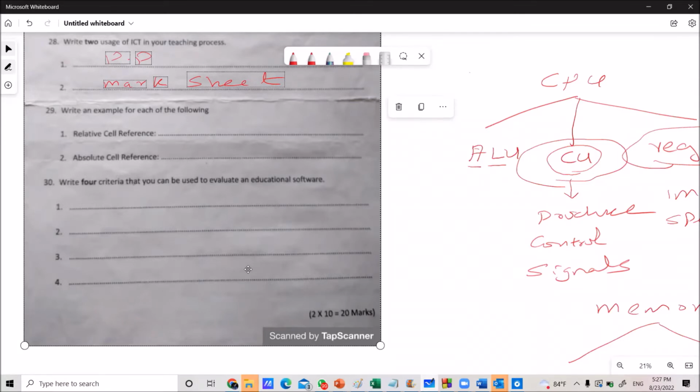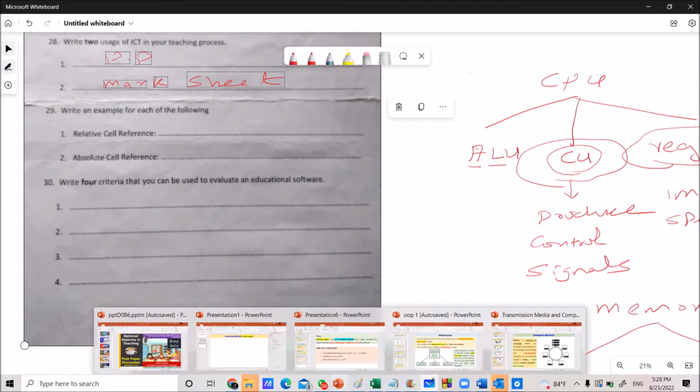By looking at these factors, you determine whether you will use that educational software or not. Then what are the factors? Can someone tell me one factor?